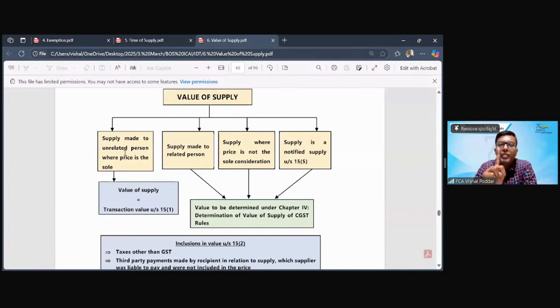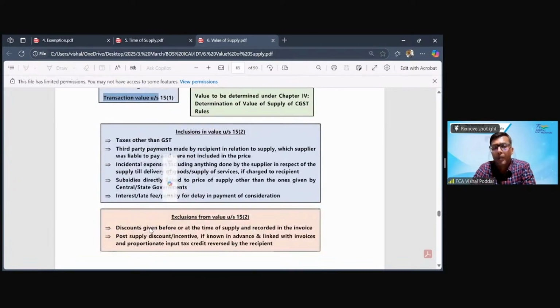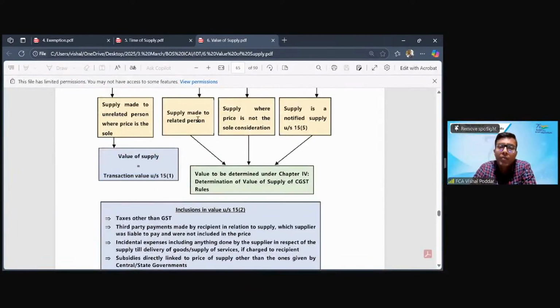So it should not be a free supply, first condition. Second, the supply should be made to unrelated persons. And third, the price which we are quoting is the full and final price. That is, the price is the sole consideration. I am not getting something separately, privately. If all these three conditions are satisfied, the value will be the transaction value, and 15.2 and 15.3 have to be applied. Now, if any one of these conditions is not satisfied, what is this?